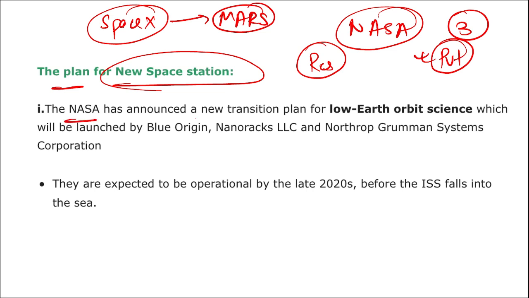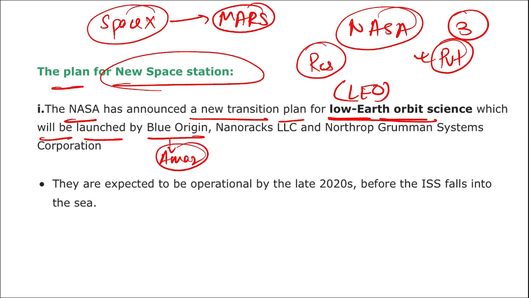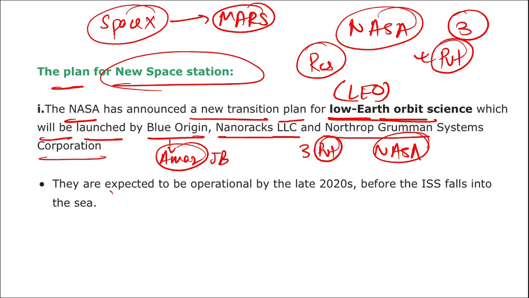Similarly, NASA has announced a new transition plan for LEO. This stands for low Earth orbit science, which will be launched by the company Blue Origin. This is owned by Amazon's founder. Who is the Amazon founder? He is Jeff Bezos. Then Nanoracks LLC and Northrop Grumman Systems Corporation. So these are the 3 private companies with which NASA has tied up. They are expected to be operational by the late 2020s, before the ISS falls into the sea, before the late 2030s.